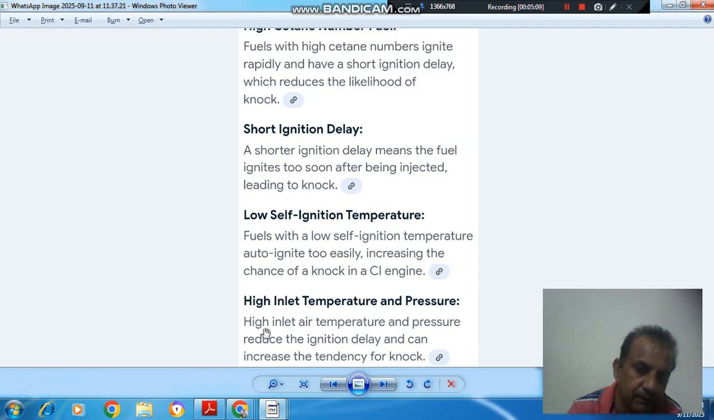High inlet temperature and pressure. High inlet air temperature and pressure reduce ignition delay and can increase the tendency to knock.